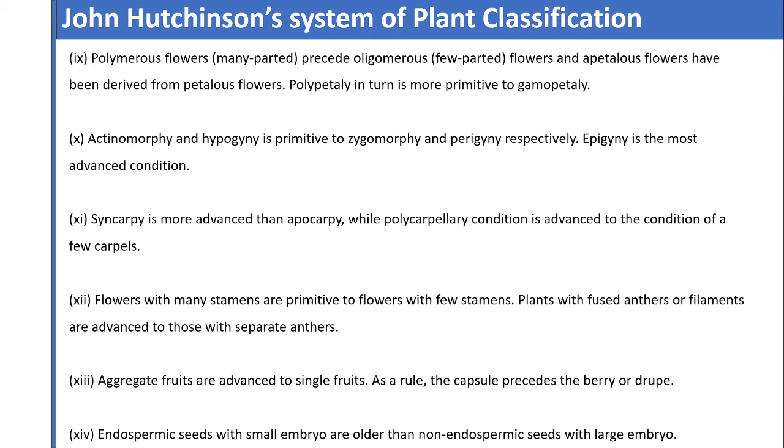The seeds produced by orchids are non-endospermic, and being non-endospermic seeds are advanced, orchids can be considered advanced. So these are the assumptions, and on the basis of these assumptions John Hutchinson proposed his theory, that is the phylogenetic theory of classification.